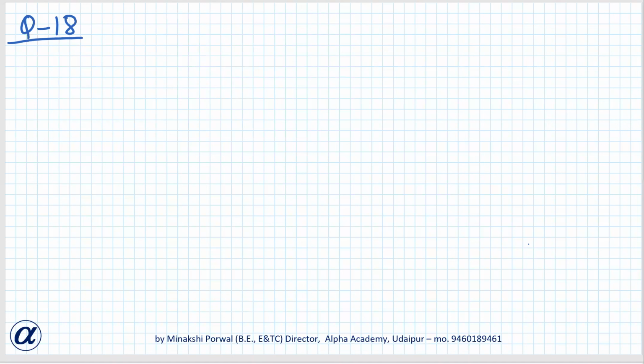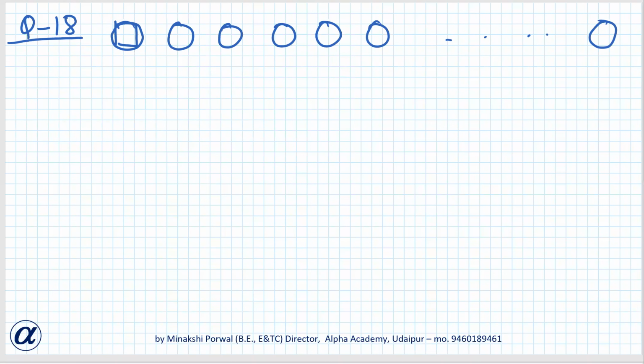Okay, a box contains 90 discs which are numbered from 1 to 90. If one disc is drawn at random from the box, find the probability that it bears a 2-digit number. So basically there are discs, 90 discs in a box. So they have numbers from 1 to 90. Numbers are written on them: 1, 2, 3, 4, 5, 6 up to 90. Then if one disc is drawn at random, what is the probability that it bears a 2-digit number?